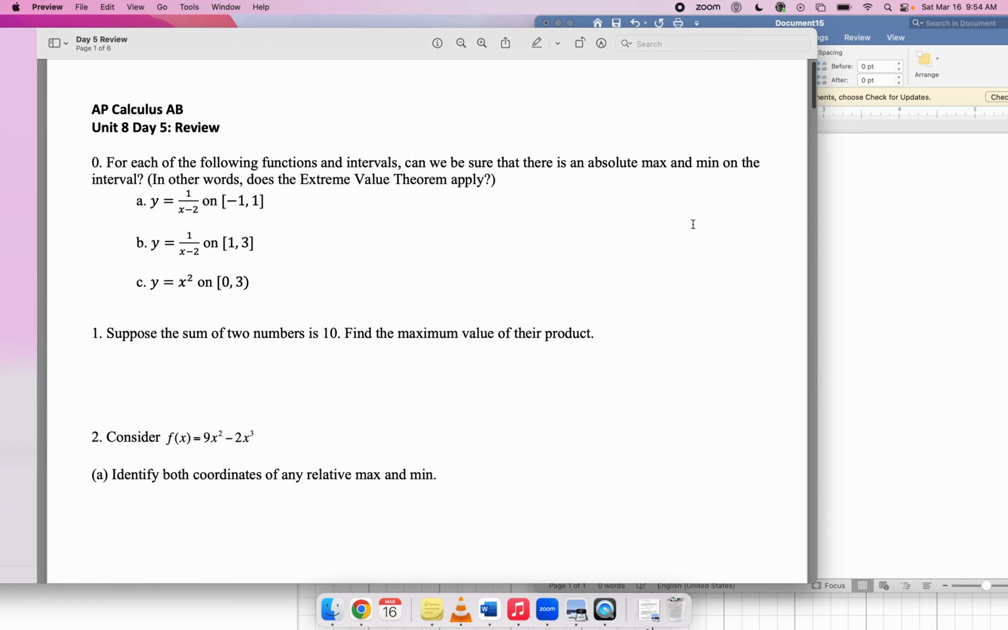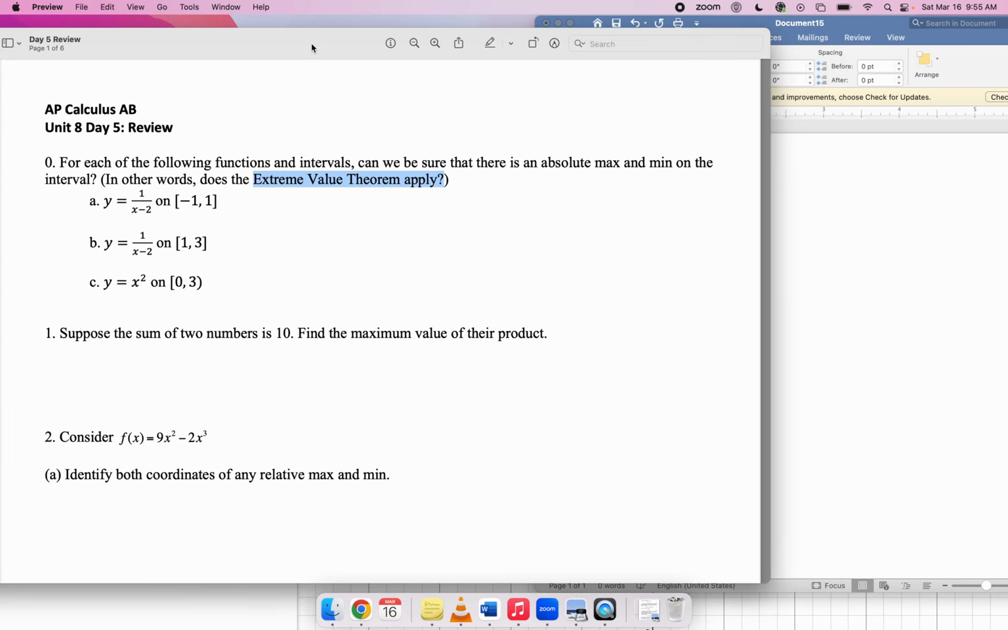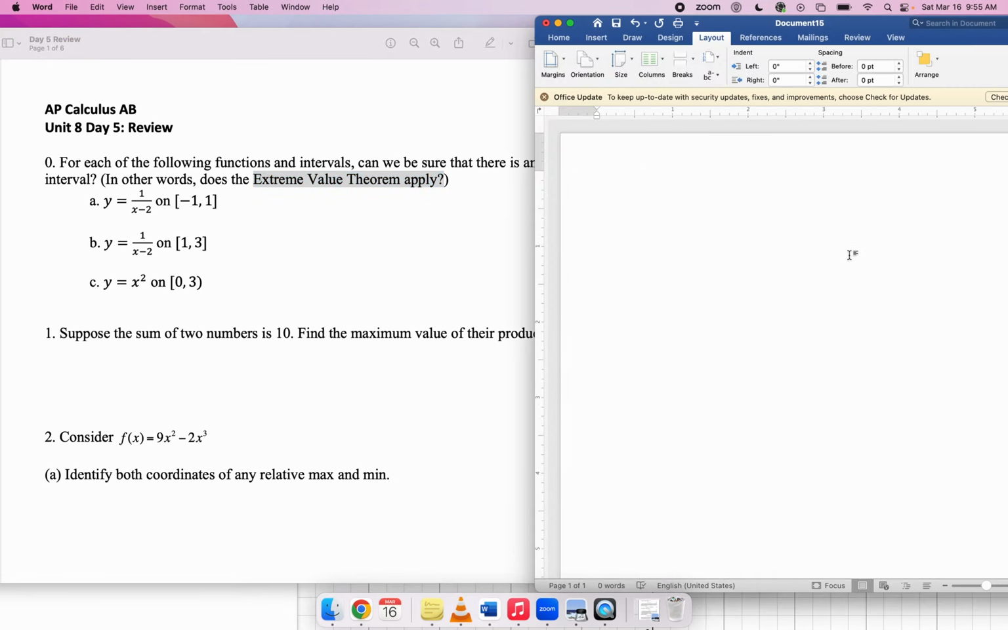with the original first review packet that I gave you guys. The first problem is asking about whether the extreme value theorem applies to each of these intervals. Of course, the extreme value theorem is really asking, are these functions guaranteed to have an absolute minimum and an absolute maximum? That's what that theorem's about. So really what I'm asking you is, can you be sure that these functions have absolute mins and maxes on this interval?